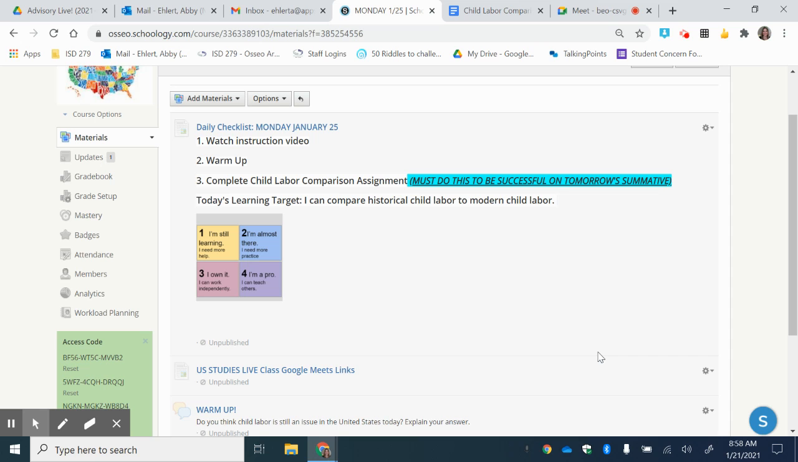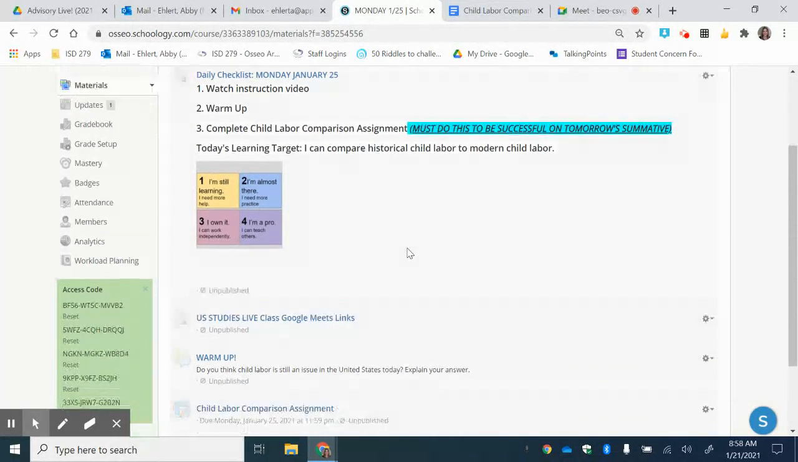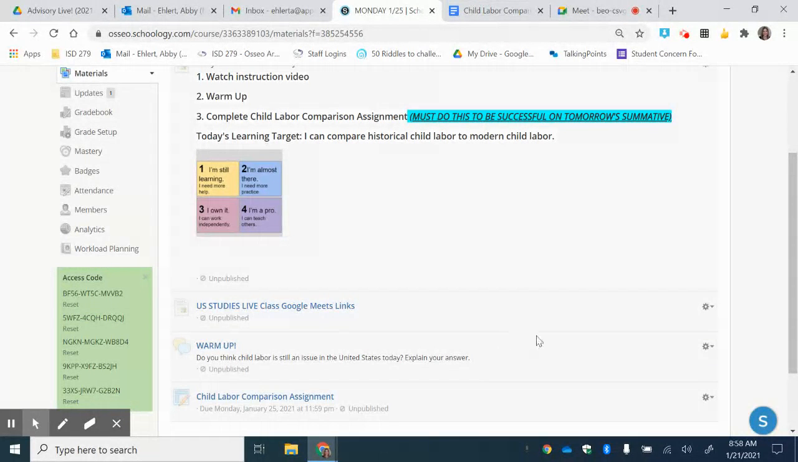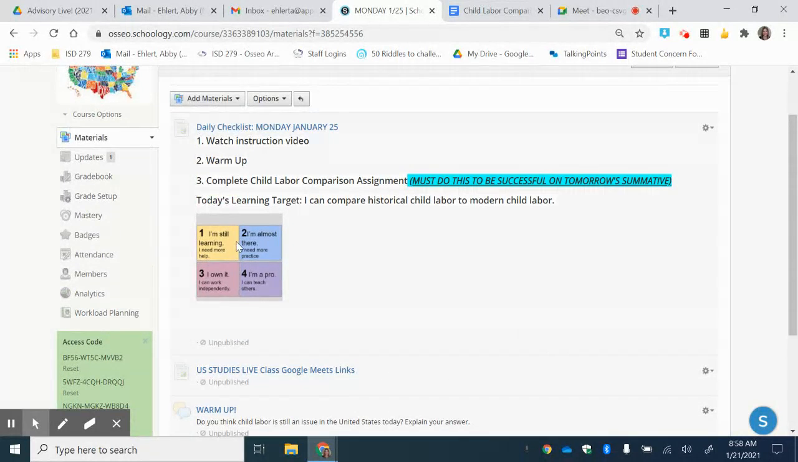So here's what you need to get done in U.S. Studies today. It's very important that you do this assignment because it'll set you up for the summative that is tomorrow. So as always, start with your warm-up because that is tied to your attendance. The warm-up question today says, do you think child labor is still an issue in the United States today? And to explain your answer. After that, then it says you need to complete the child labor comparison assignment. Our learning target today is I can compare historical child labor to modern child labor.